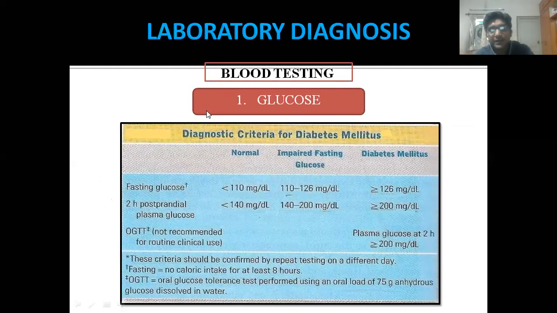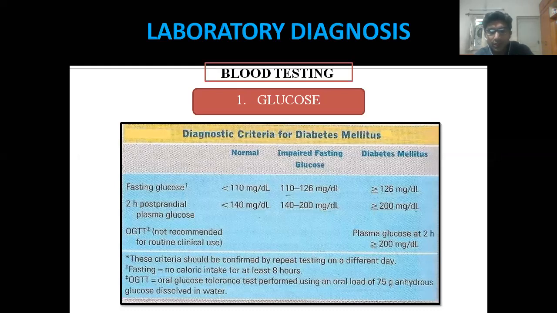Now coming to blood testing, fasting blood sugar normal level is less than 110 mg per dl. If it is more than or equal to 126 milligrams per dl, then the patient has diabetes. 2-hour postprandial plasma glucose, if it is greater than 200 mg per dl, the patient is diabetic. So first, if the patient gives a medical history of diabetes, then you should go for blood testing. Normal postprandial is less than 140 mg per dl.